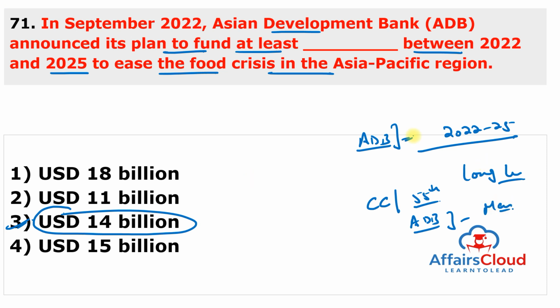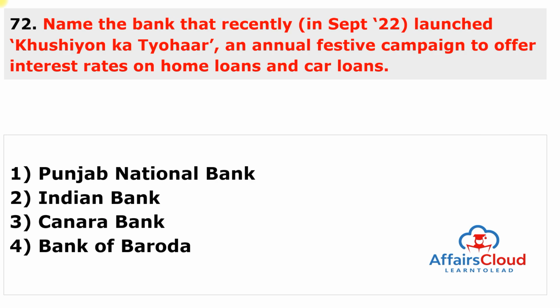And in this regard, a support program will be initiated to help 1.1 billion people in the Asia Pacific who lack healthy diets due to poverty and soaring food prices. So total amount will be invested $14 billion by the Asian Development Bank, specially to solve the food crisis in the Asia Pacific region. Moving to next question.